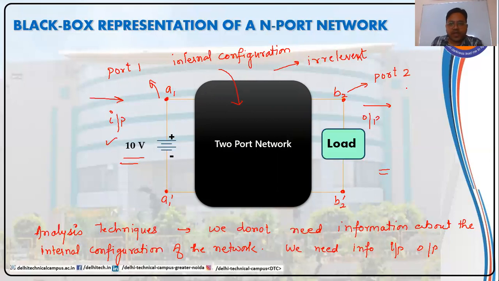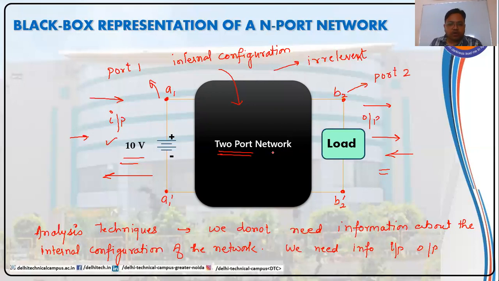So this is port 1 and this is port 2, and from any port we can input the signal into this network and get output from the network. Or I can input the signal from port 2 and get the output from port 1. So this is the two-port network, where we are using two ports, one for the input section and one for the output section. Such a network is called a two-port network.